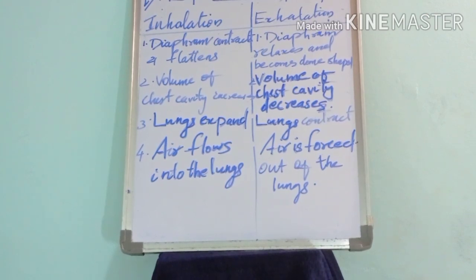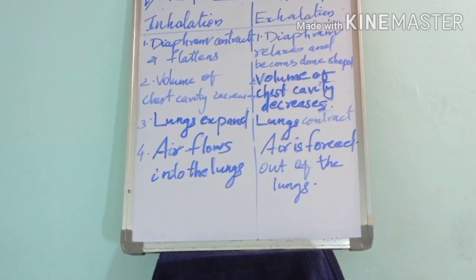During inhalation, the diaphragm contracts and flattens, and during exhalation, the diaphragm relaxes and becomes dome-shaped. The second difference is that during inhalation, the volume of the chest cavity increases, but during exhalation, it decreases. During inhalation, the lungs expand, but during exhalation, the lungs contract. And the last difference is that during inhalation, air flows into the lungs, and during exhalation, air is forced out of the lungs.